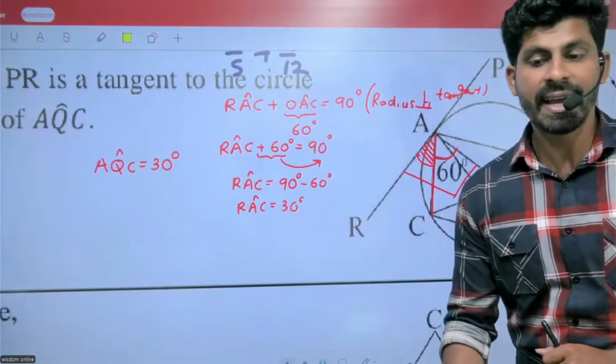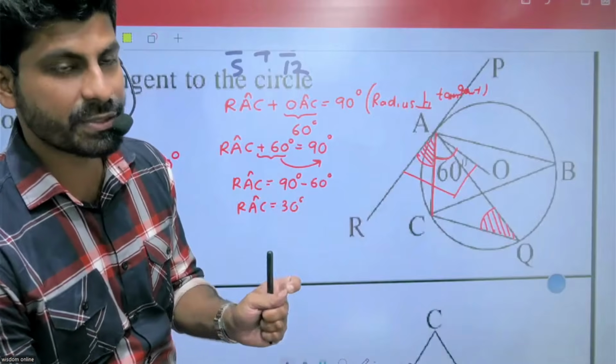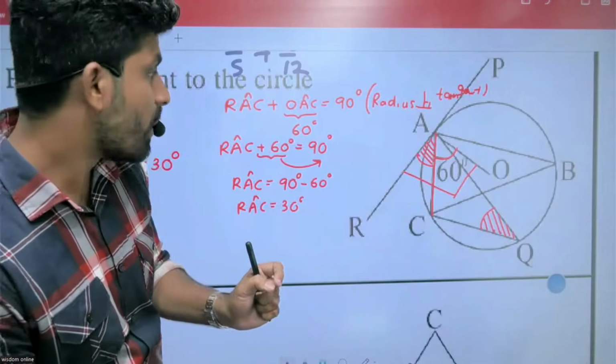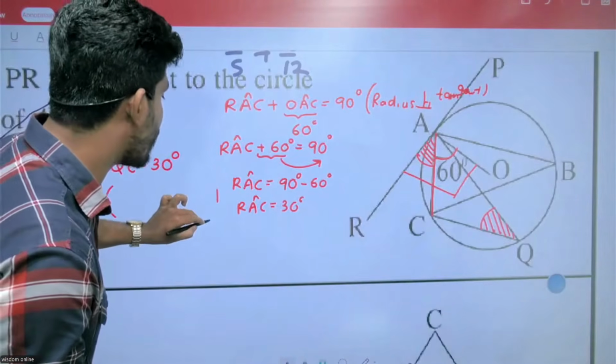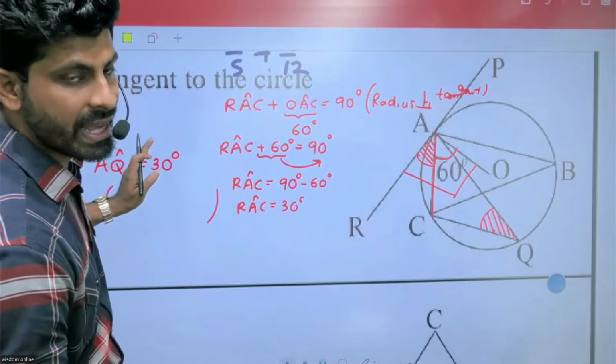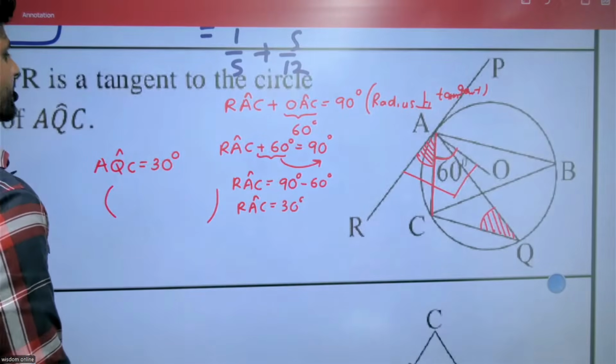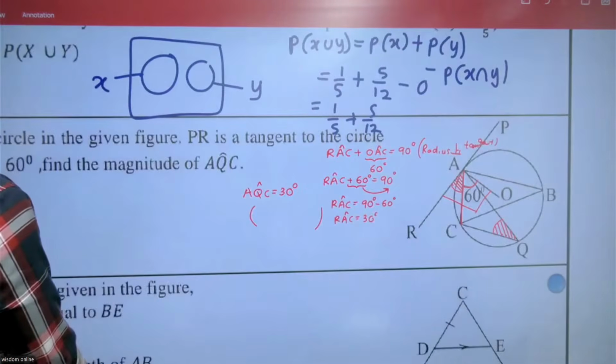What is the reason? Angle in the alternate segment. You need to write down the reason, definitely, otherwise you won't get marks. AQC equals 30, right?